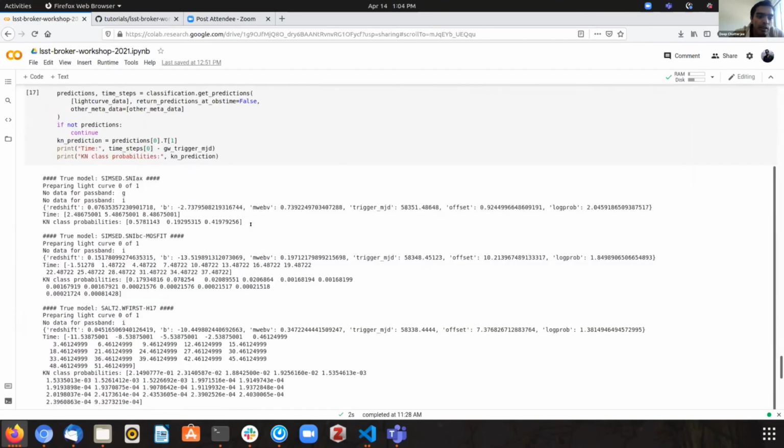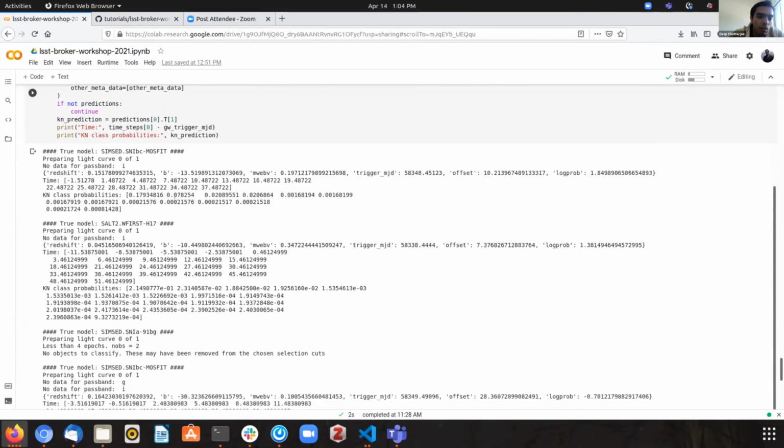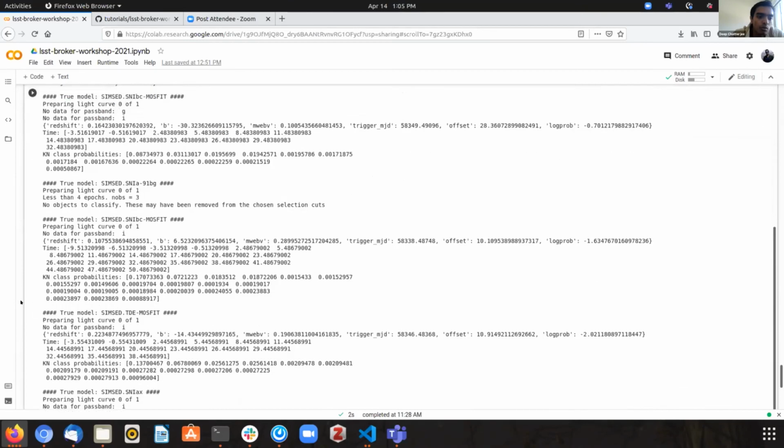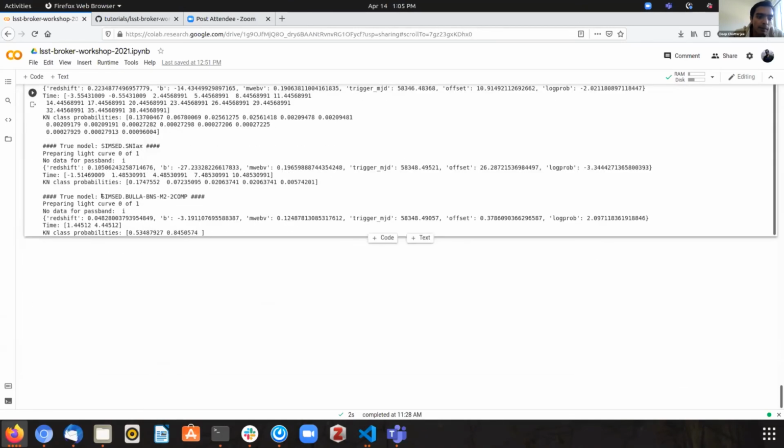So here are very preliminary results, trained with very few data. If I take a look at this, as a function of time, we have the kilonova class probability. This is really a binary classifier, kilonova, not kilonova, going down very steeply. But then if I go down to the true kilonova, which has only 2 data points, we'll hopefully build a classifier that very quickly, from the early data, can provide good classification probability.